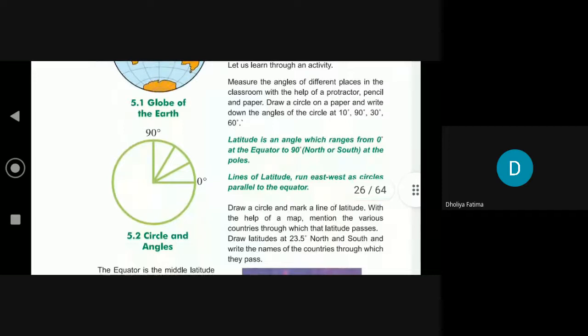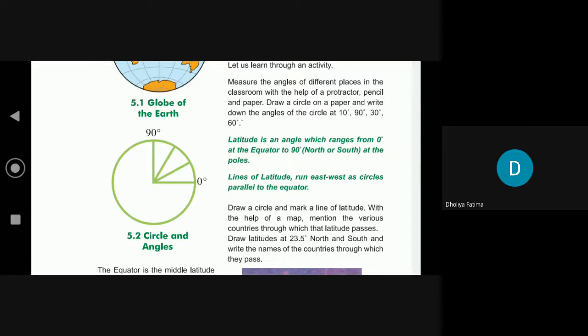Latitude is an angle which ranges from 0 degrees at the equator to 90 degrees north or south at the poles.